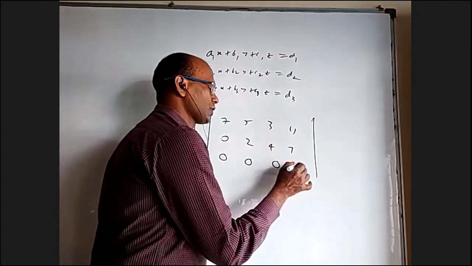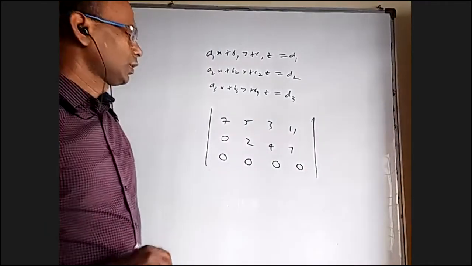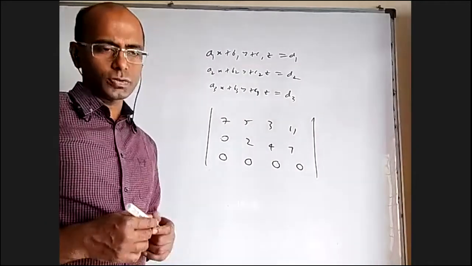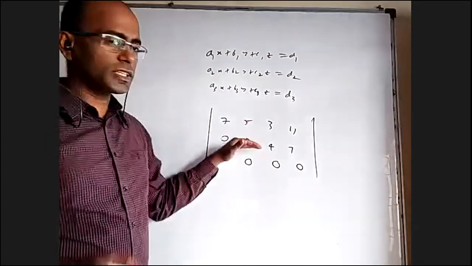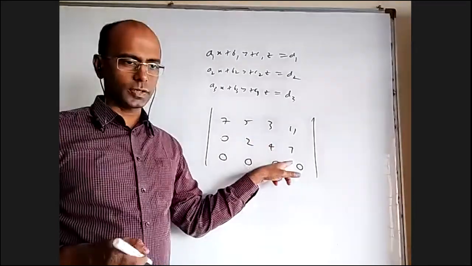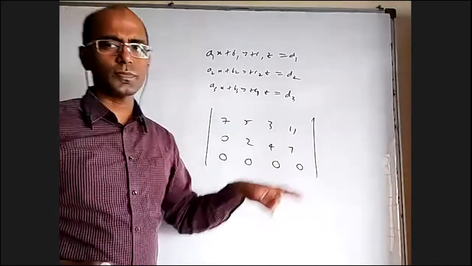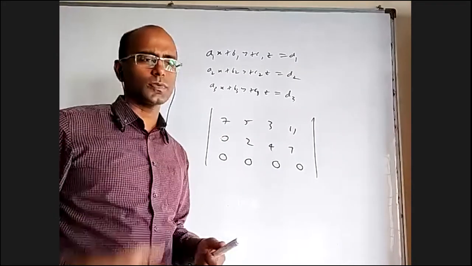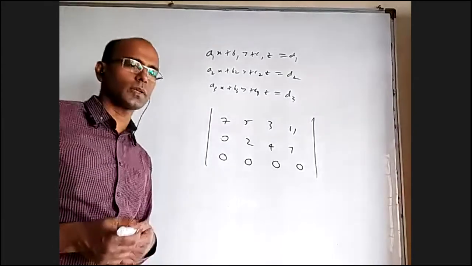Let us say I got 0 here also. It's actually, in a sense, infinite solutions. Why? Because this equation is not even there. Here there are 2 equations but 3 unknowns now. You fix z as k, and you can find y in terms of k. Substituting that y and z in terms of k, you will get x also in terms of k. You got y in terms of k, z in terms of k, x in terms of k. It is an infinite solution. But sometimes we can be wrong.